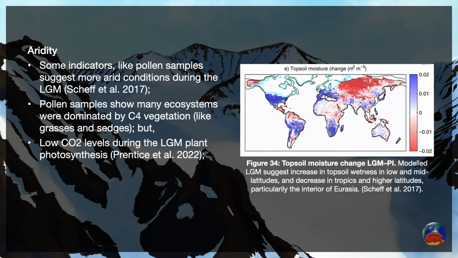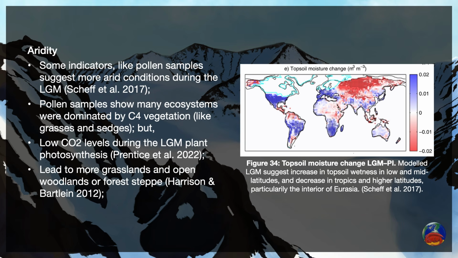However, these plants can still thrive if there's enough moisture from precipitation or surface water. This leads to more grasslands and mixed ecoregions like forest steppe in climate zones that would support forests with CO2 levels more similar to modern Earth.